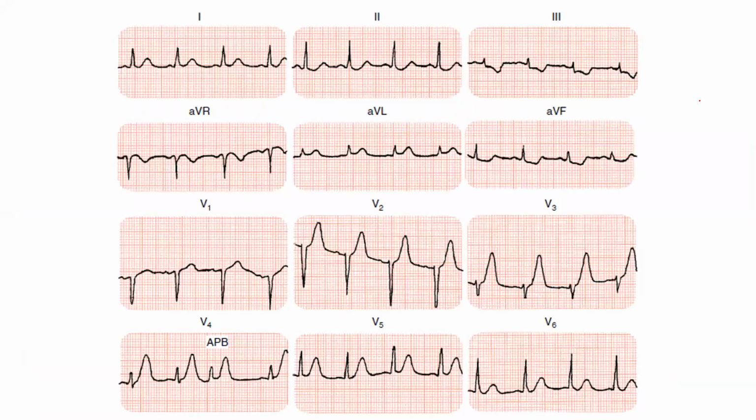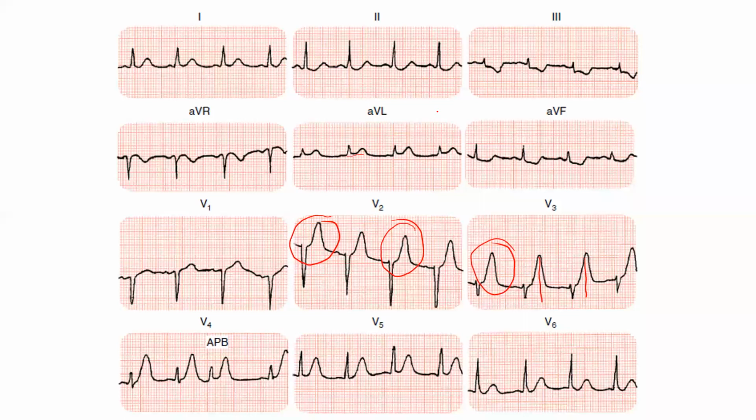Now here, what are you going to see? See this one. What are these? Hyperacute T waves. See, almost they are symmetrical, tall T waves are there. Along with that, if you carefully observe, there is slight elevation in aVL.